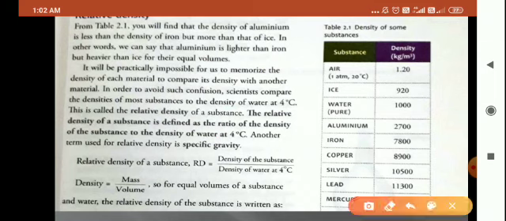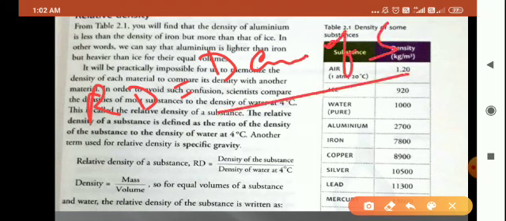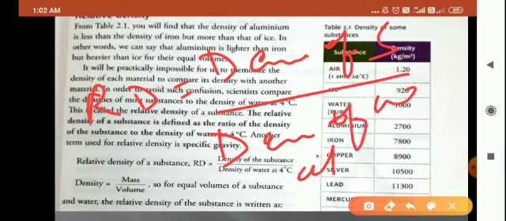So children, that another substance is your water. So in relative density, we are comparing the density of a substance with the density of water at 4 degrees Celsius.